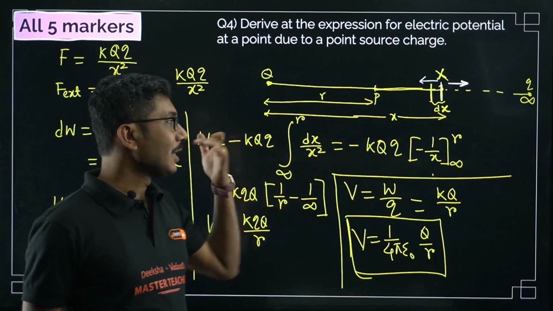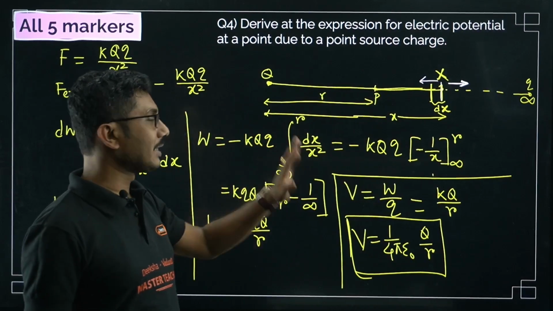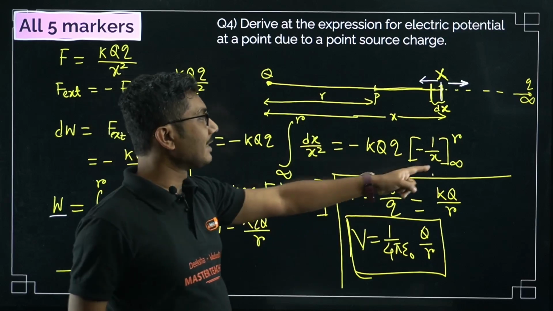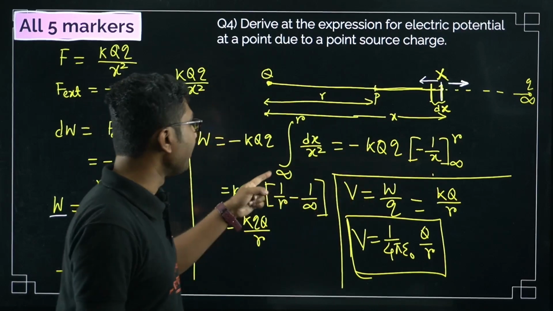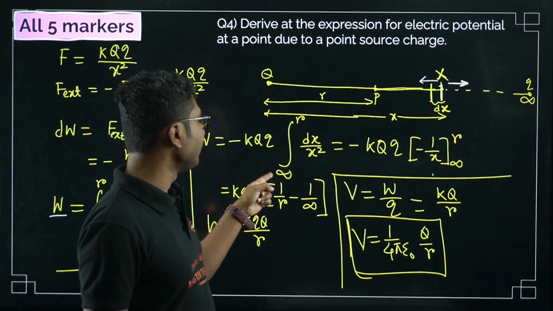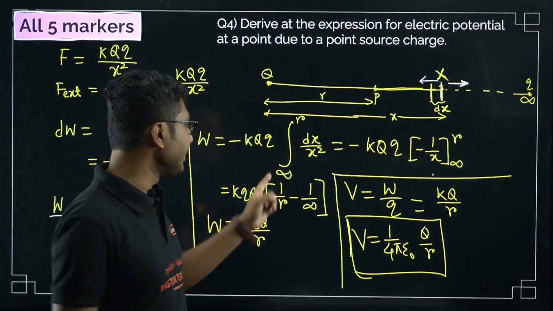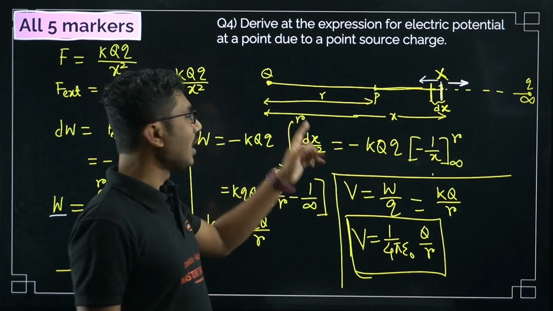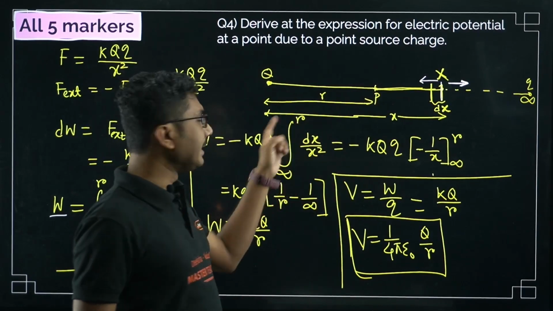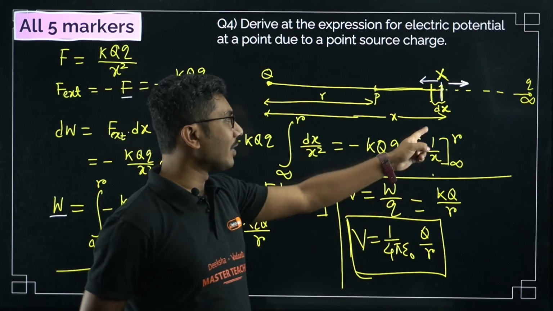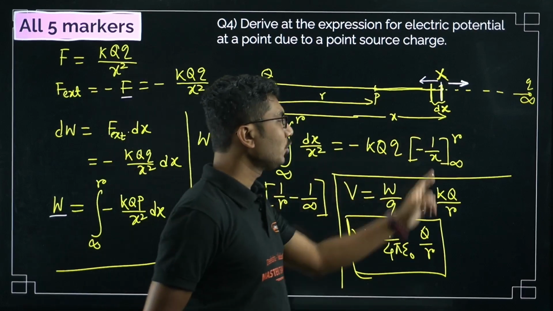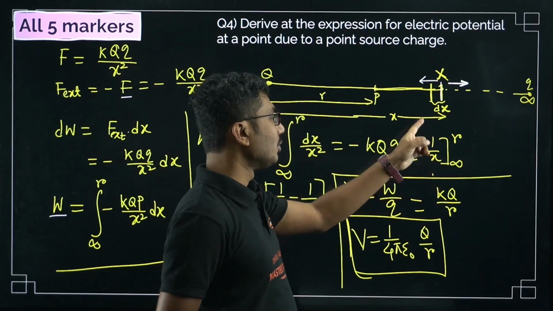So dx by x square is the term. Now what is the integration? The limits are: starting point is infinity, ending point is r, so infinity to r. The integration of 1 by x square is basically minus 1 by x.